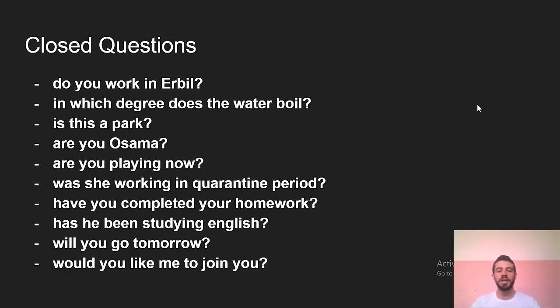Also here, has he been studying English? Here using has or have with been and ing with the verb, not the past participle. So here that means we use the present perfect continuous. So, has he been studying English? Something started in the past and it continues until now. So, has he been studying English from the past until now? Not completed.